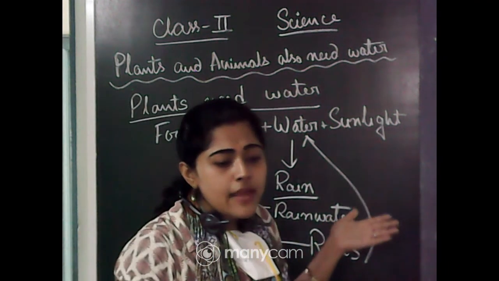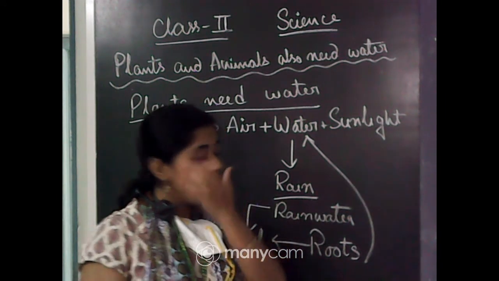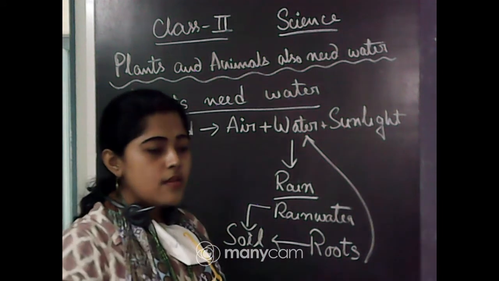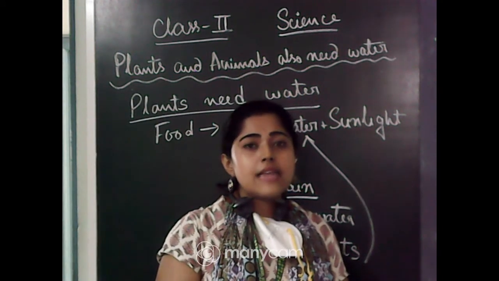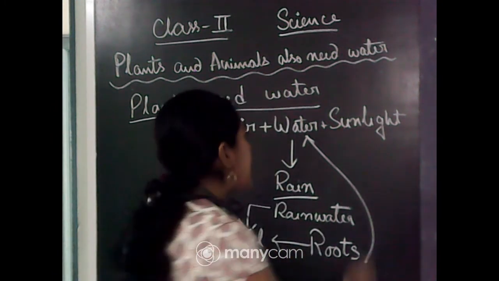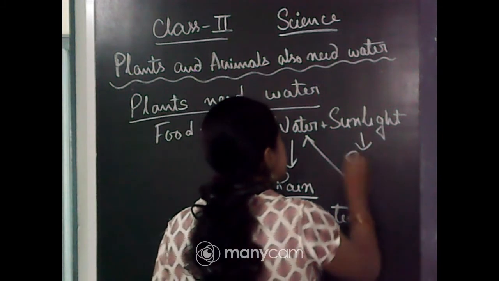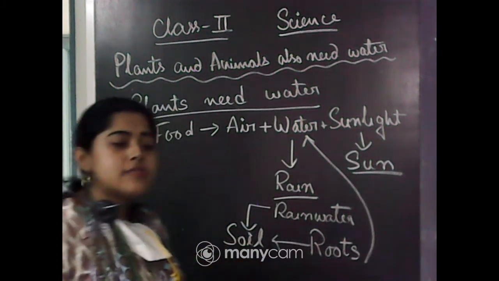We all know from which thing we get sunlight. So can you tell me, we get sunlight from which thing? Anyone? We get sunlight from which thing? Yes. So we get sunlight from the sun. Very good. We get sunlight from the sun.